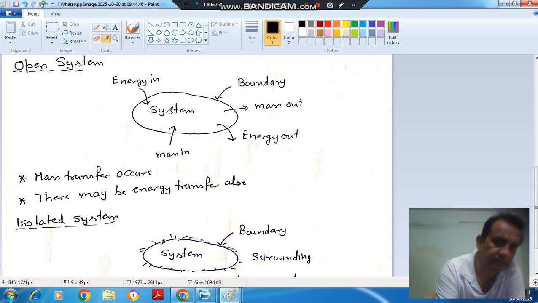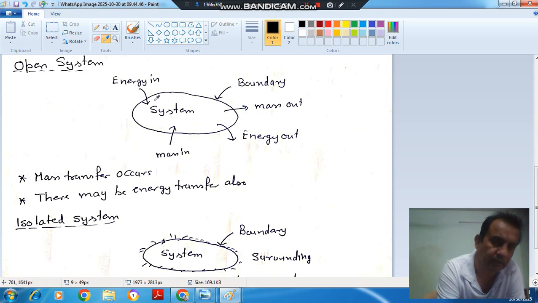Next system is your open system. As the name suggests, here the mass transfer will take place. Energy transfer may or may not take place, but mass transfer will take place. That's why it is called open system, where mass crosses the boundary of the system. So that is the essential consideration, that mass transfer will take place.